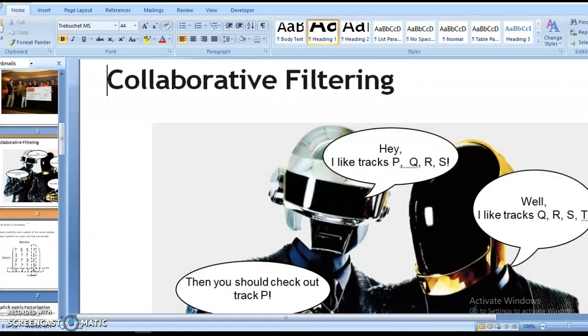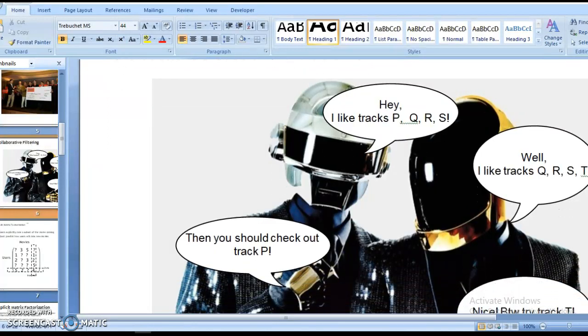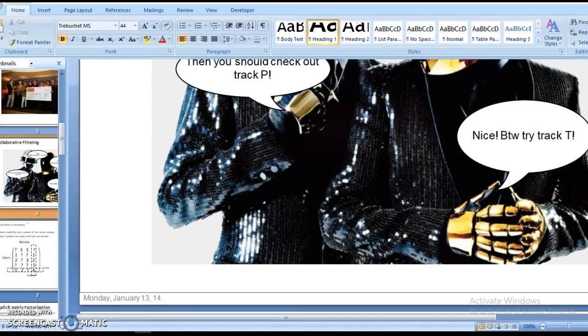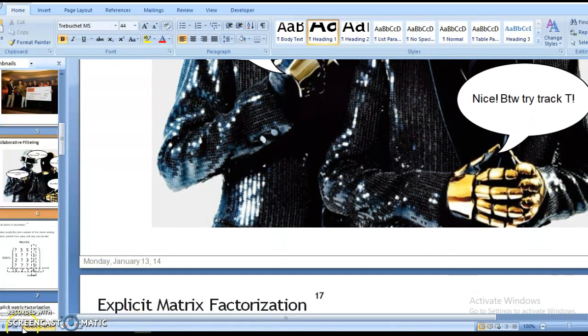Here is an example of collaborative filtering. I gave the example of apple, mango, and grapes; here is an example with tracks P, Q, R, S. Suppose one person likes P, Q, R, S and the second person likes tracks Q, R, S, T. So we should recommend track T to the first person and track P to the second person. This is how the recommendation system model works.